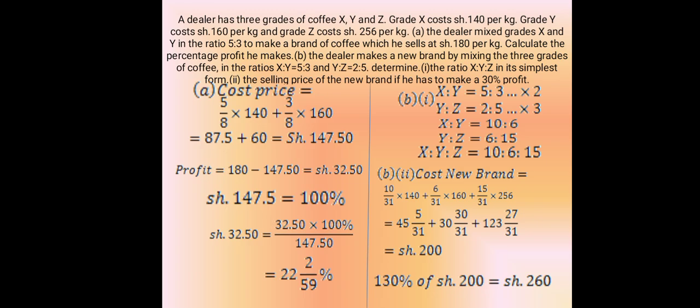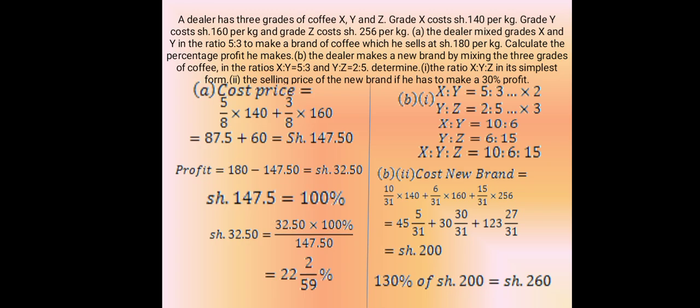A dealer has three grades of coffee, X, Y, and Z. Grade X costs 140 shillings per kilogram, grade Y costs 160 shillings per kilogram, and grade Z costs 256 shillings per kilogram. A. The dealer mixes grades X and Y in the ratio of 5 to 3 to make a brand of coffee which he sells at 180 shillings per kilogram. Calculate the percentage profit he makes.